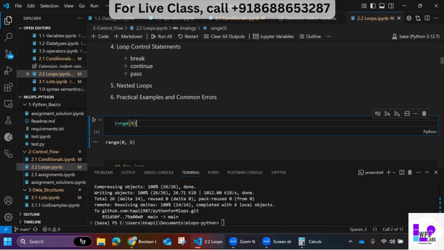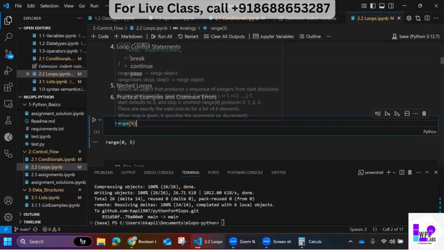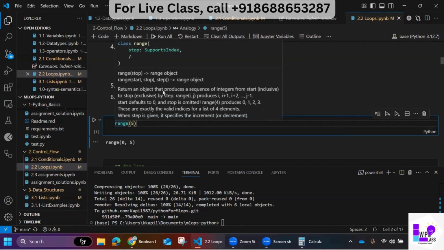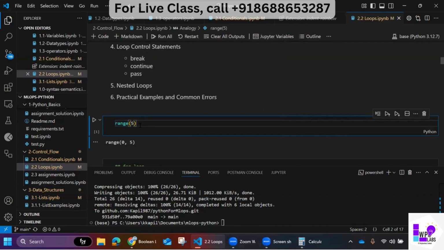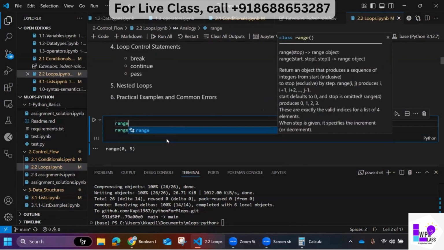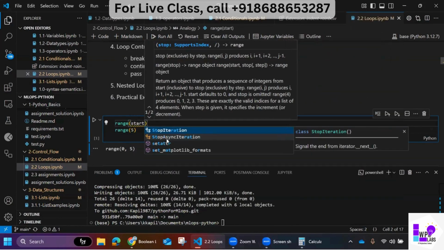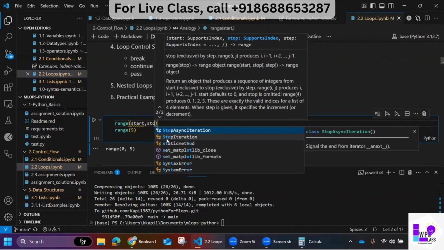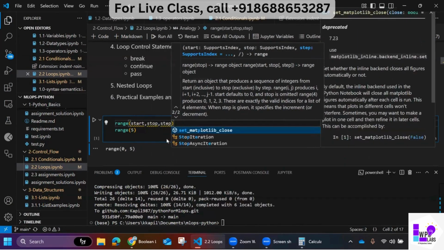What does range mean? If I hover my mouse, range means return an object. It will return something that produces a sequence of integers from start to stop, and there is something called step. Let me try to explain. How range works is you give something called a start, which means which number to start with. Then you have a stop, and then you have a step.